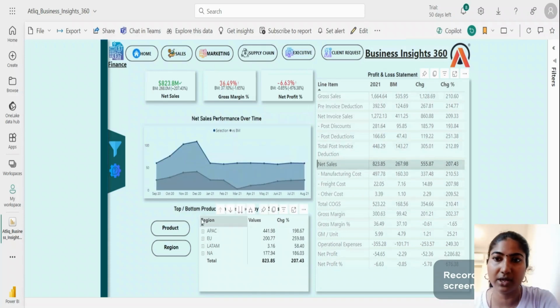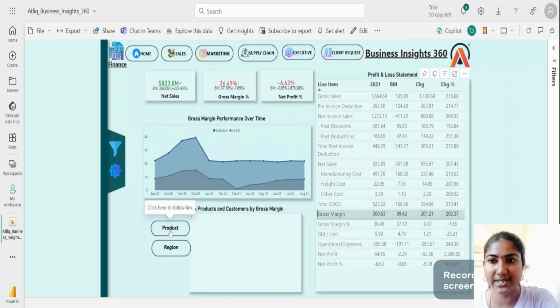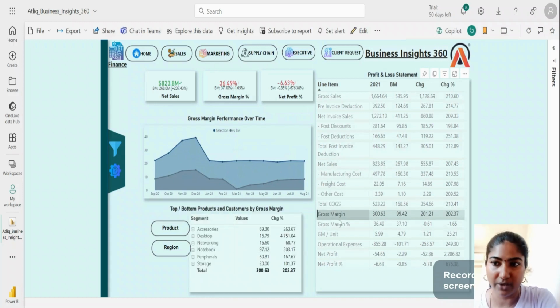And also this visual is for seeing the top and bottom products and customers by the net sales. If you want to see the gross margin for the region, we can see the corresponding values. And if you want to see the products, we can see the gross margin values for the change.